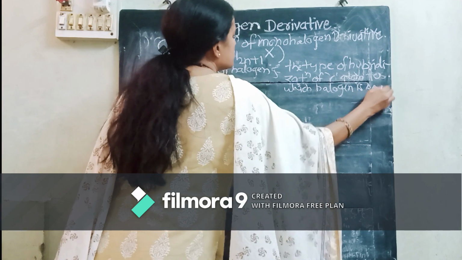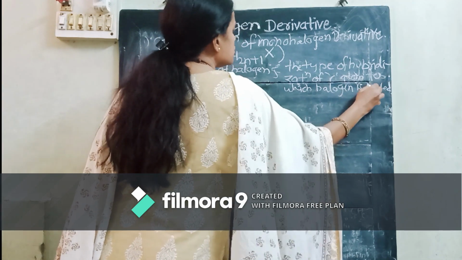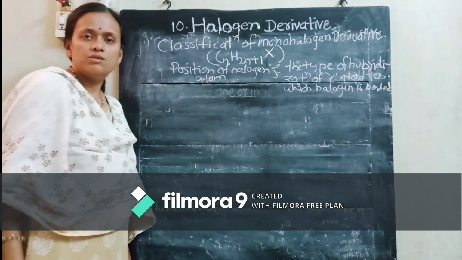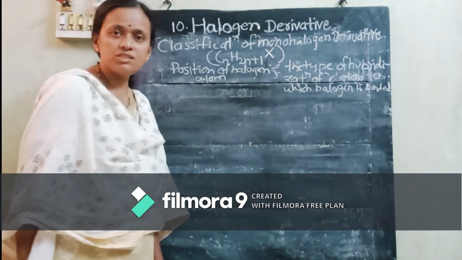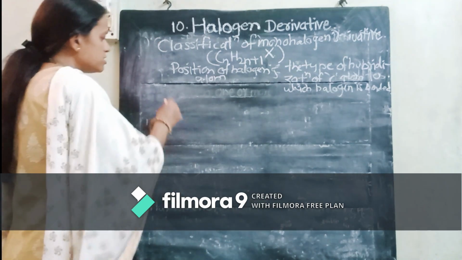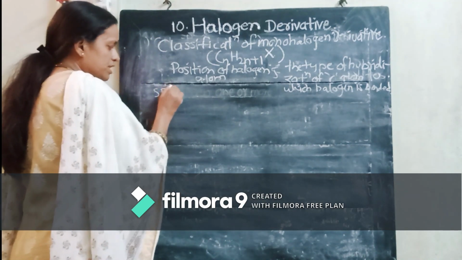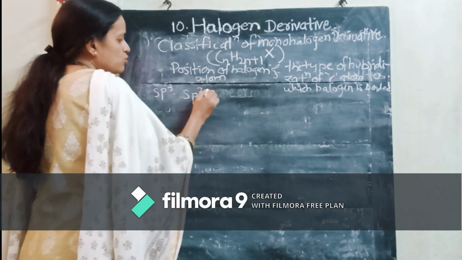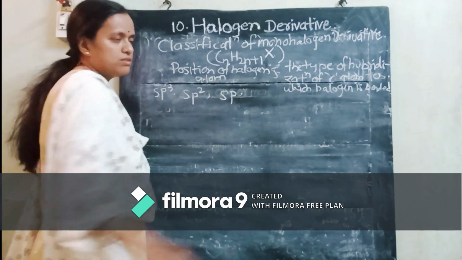Students, we have studied hybridization last year, isn't it? We know which types of hybridization we have studied: sp3, sp2 and sp hybridization, isn't it?